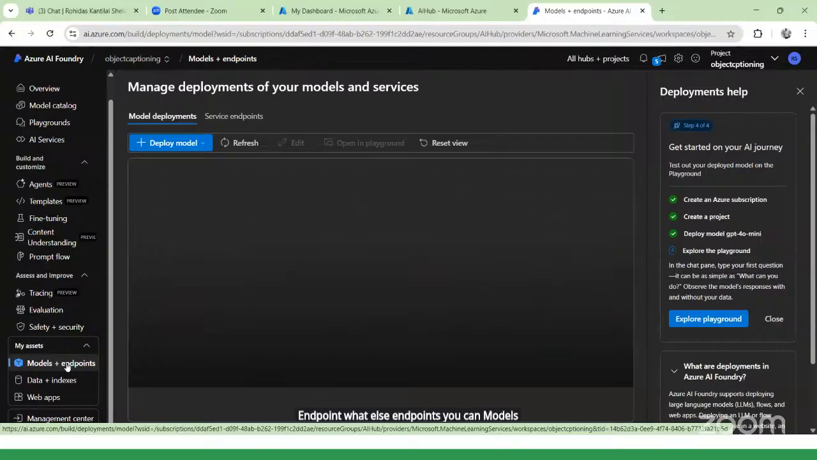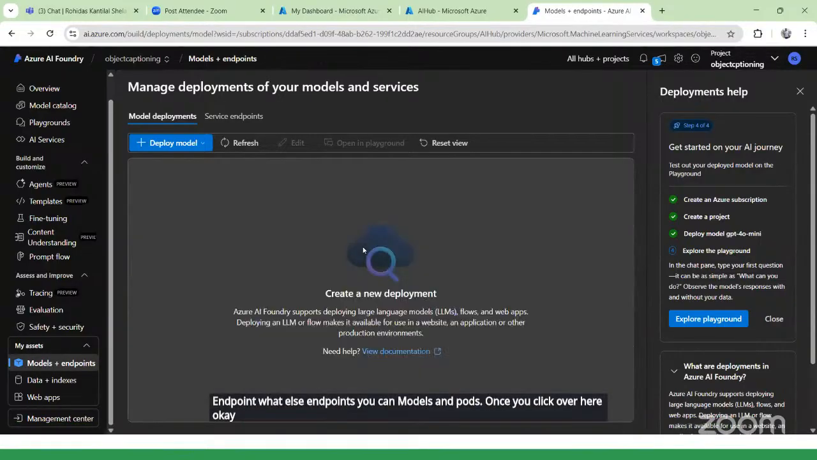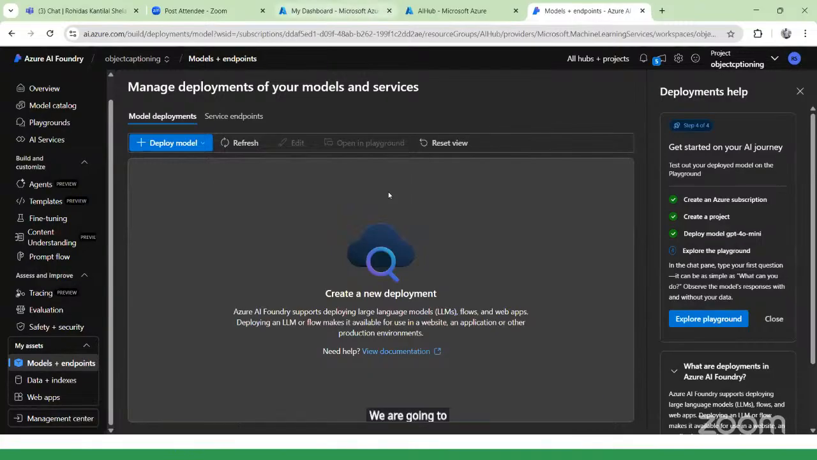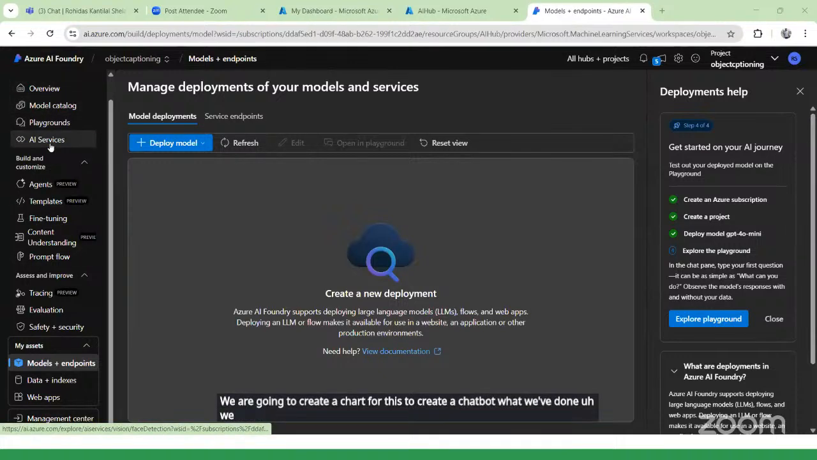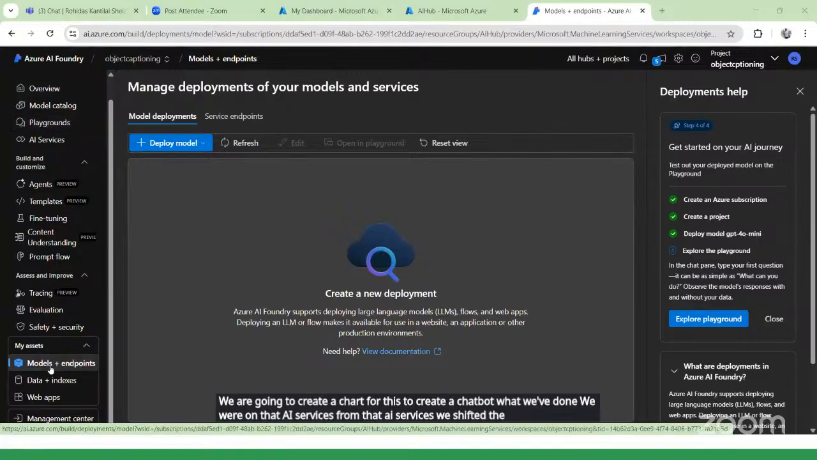Once you click over here, you can see this user interface. So now, guys, we are going to create a chatbot. To create a chatbot, we were on AI Services, and from AI Services we shifted to Models plus Endpoints. Is it clear?